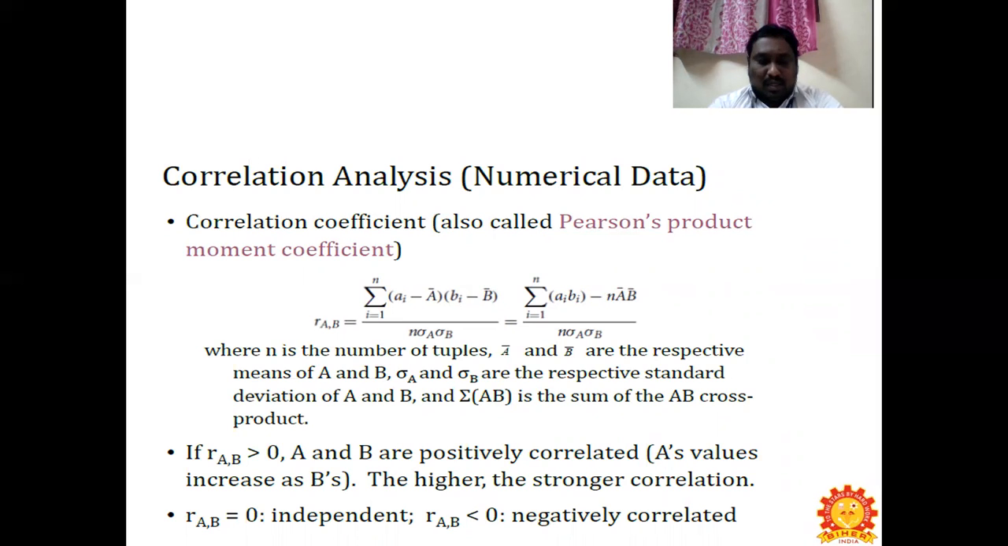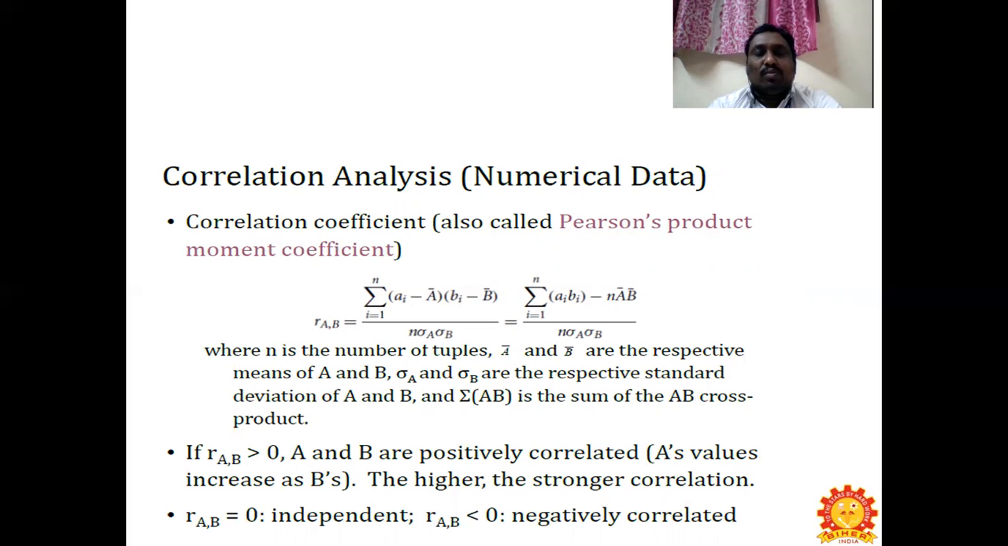N times standard deviation of A and standard deviation of B, where N is the number of tuples, A bar and B bar are the respective means of A and B, the standard deviations of A and B are the respective standard deviations, and the summation of ai bi is the sum of the AB cross product.